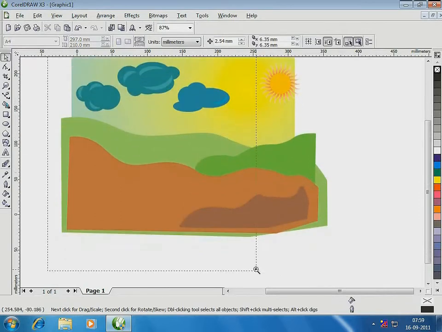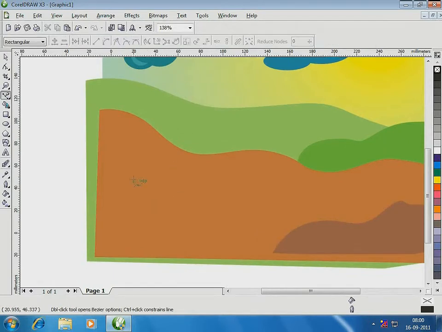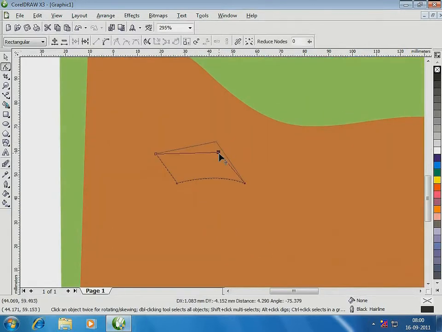Next, I need to draw some houses on the landscape. I will use the Bezier tool. The Bezier tool looks simple, but to maneuver the nodes and arrowheads can be challenging. Do not give up. Look how I alternate between the Bezier and Shape tools to get the house.